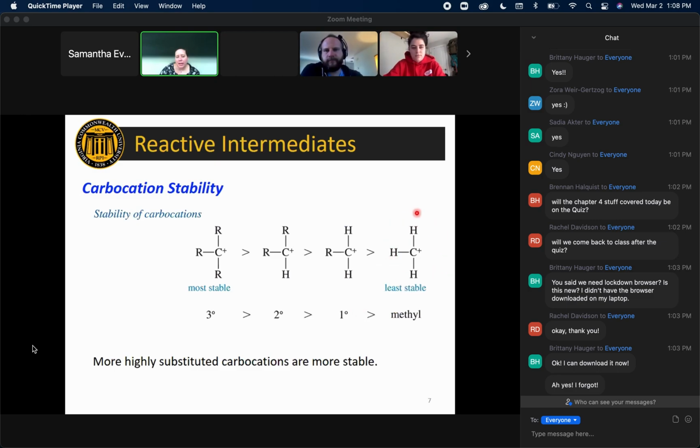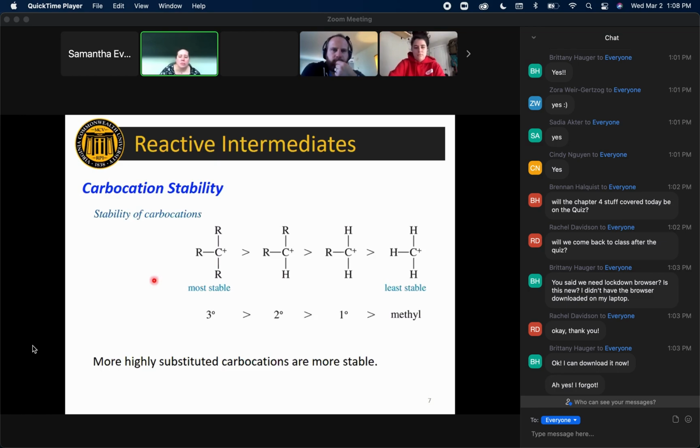So this methyl cation is the one we were just looking at. If you swap out one of the hydrogens for an R group, you get a primary carbocation, right? Primary because that carbon is attached to one group that's not a hydrogen. If you keep on adding in, you get a secondary carbocation and a tertiary carbocation.